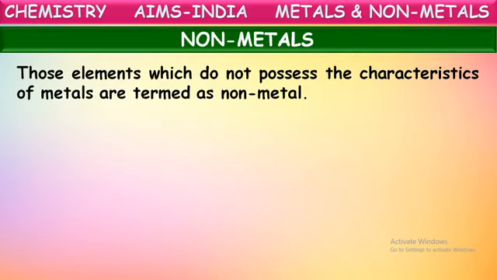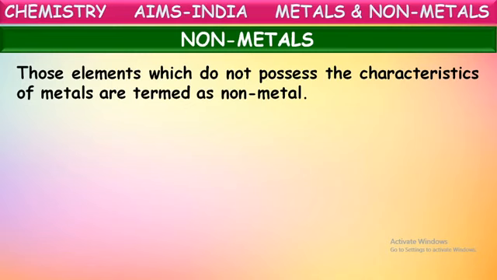What are those properties we said? Ductility, malleability, sonority, conduction of heat and electricity, hard solids. These all are the properties of metals. Those elements which have these properties are considered as metals. All the metals mostly have a hard solid nature. They are malleable, ductile, sonorous, and they can conduct heat and electricity. So those are metals.